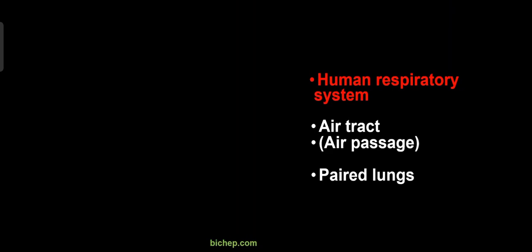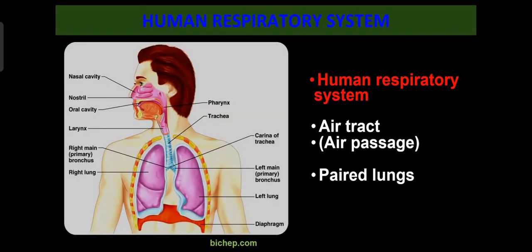Now we are going to study the human respiratory system. We have pulmonary respiration because we respire through the lungs. The human respiratory system consists of two parts, the air tracts, also called air passages, and the paired lungs. Here you can see the air tract or air passage starts from the nostrils and nasal cavity, then the larynx is there. This is the air tract and finally it opens into the paired lungs. That is the second part.